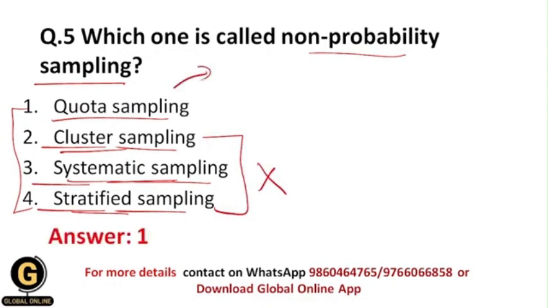Quota sampling is non-probability sampling, because within quota sampling the researcher selects the participants who have specific characteristics, and that's why all of the samples selected share specific common characteristics. We share basically the specific common characteristics only, and that's why this is a non-probability sampling technique.